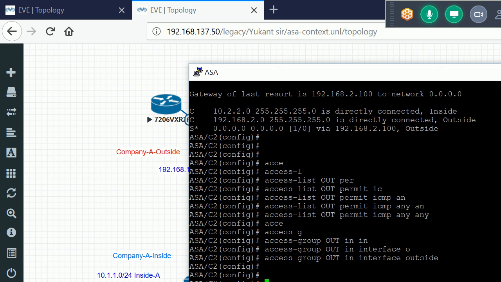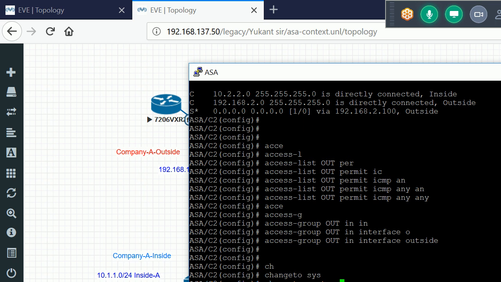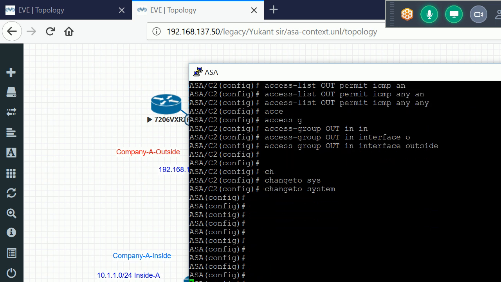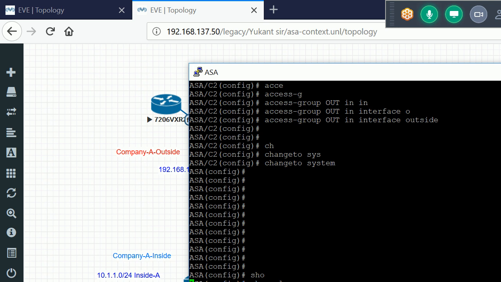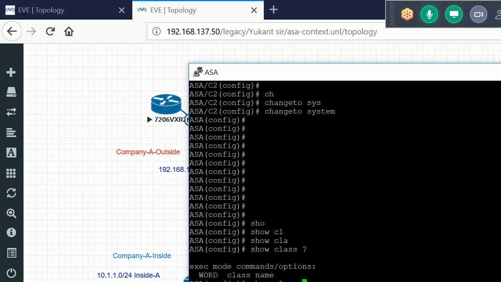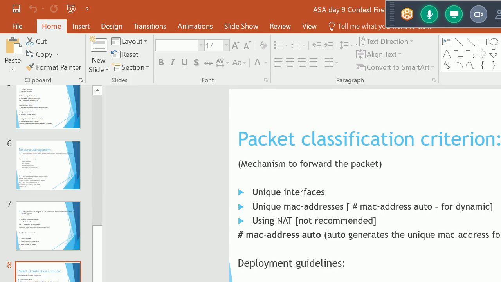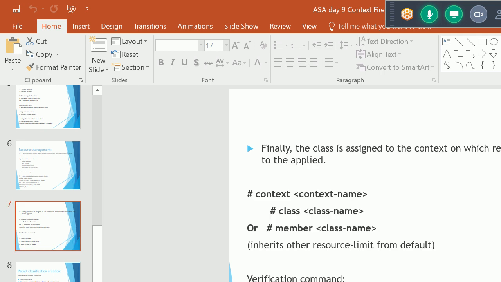It takes around 5-10 minutes. Okay, so change to system. Now, class: we have one default class. So let me go to the PPT, actually I forgot the command for this class. So yeah, that is the command: resource allocation.